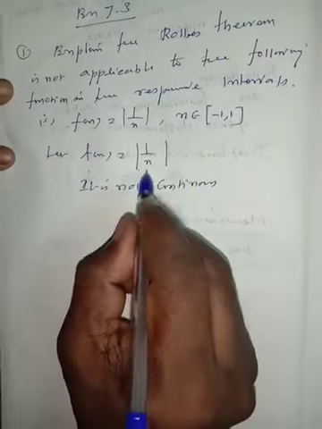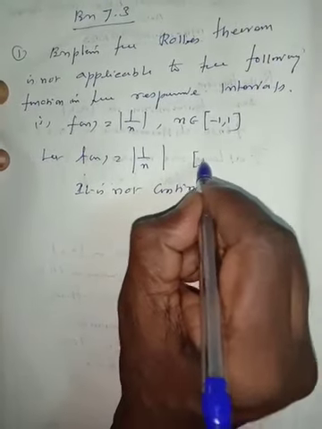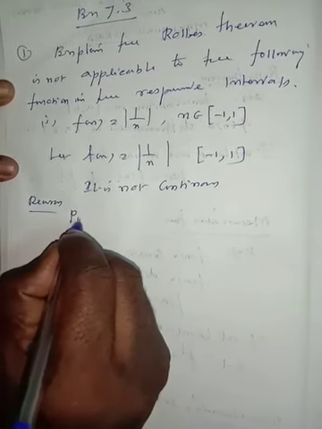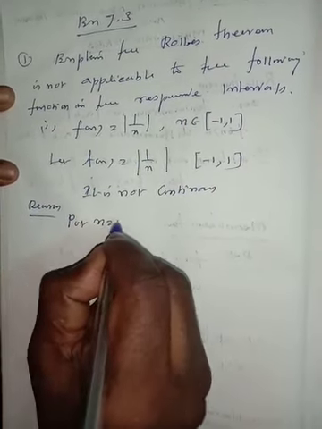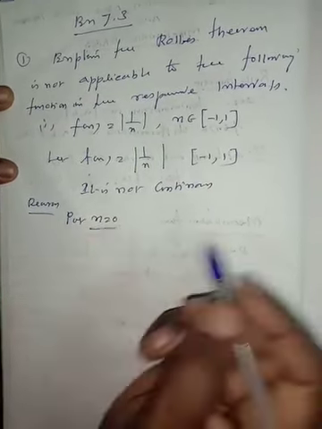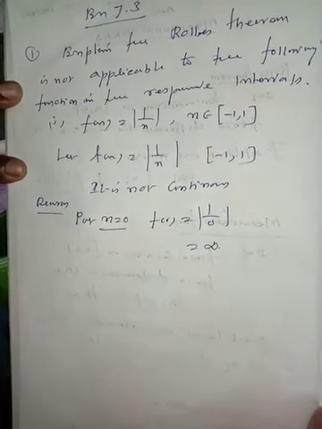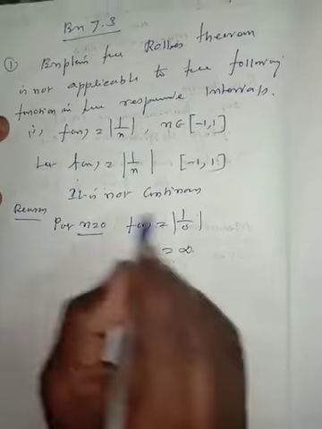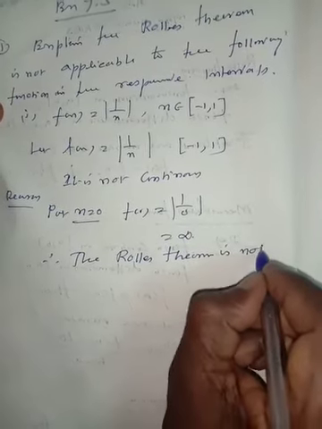The reason: in the interval minus 1 comma 1, put x is equal to 0. Apply: f of 0 is equal to 1 by 0, and 1 by 0 is infinity. So it is not continuous. It is not continuous, therefore Rolle's theorem is not applicable.